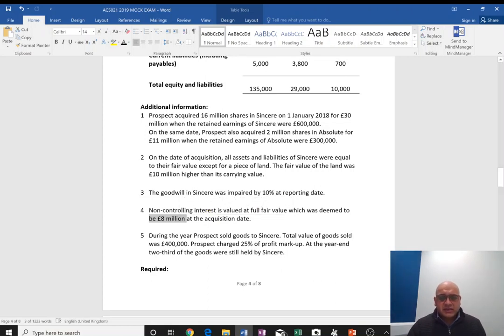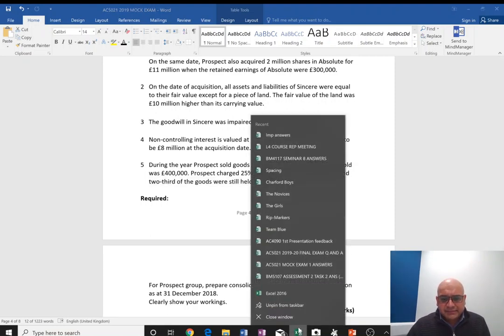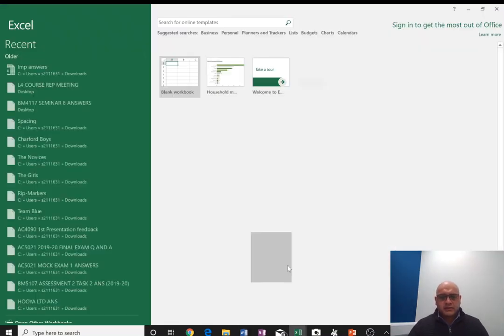Now in this case, Prospect sold goods to Sincere. Sincere ended up selling some of the goods, but 2/3 of the goods still remain in the inventory at the year end, which means there is still some unrealized profit sitting in that inventory, so we need to remove that. Okay, so we have read through the information. Now we are going to prepare an answer.